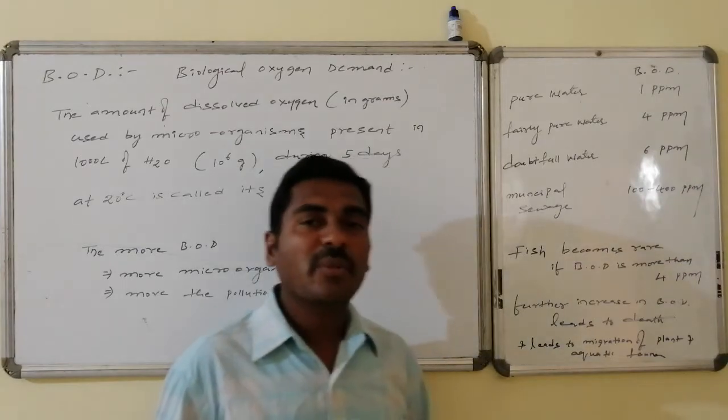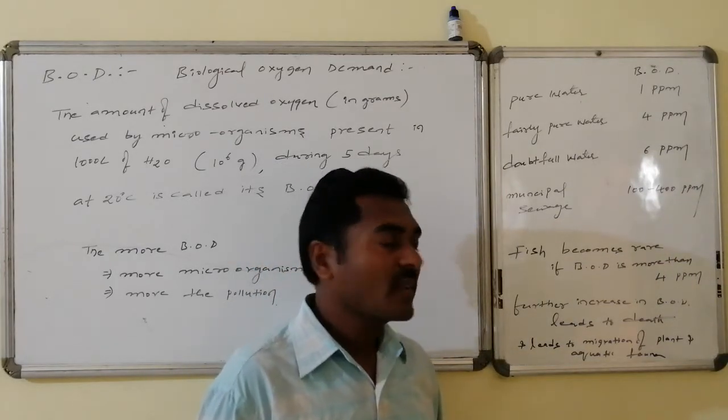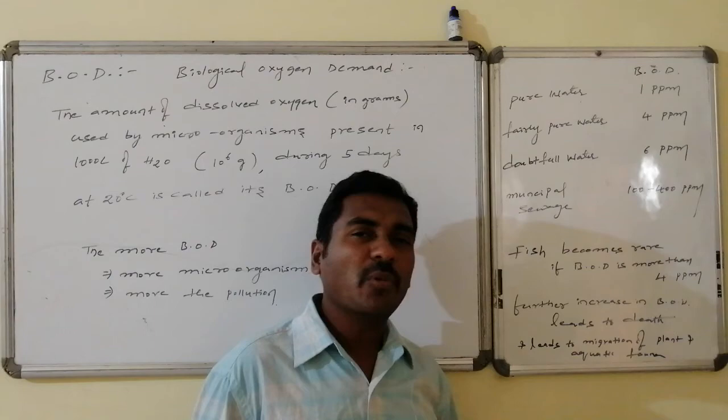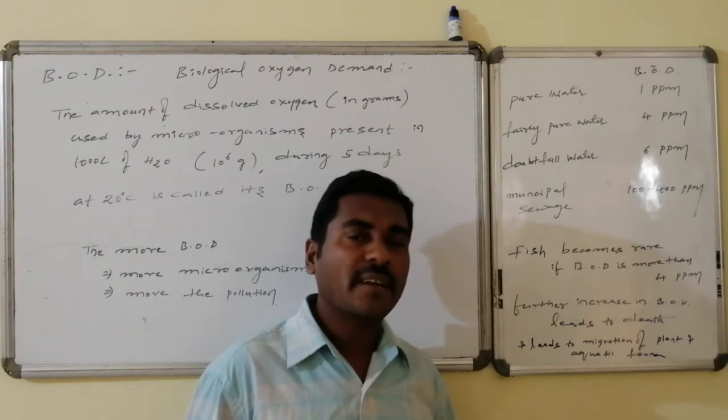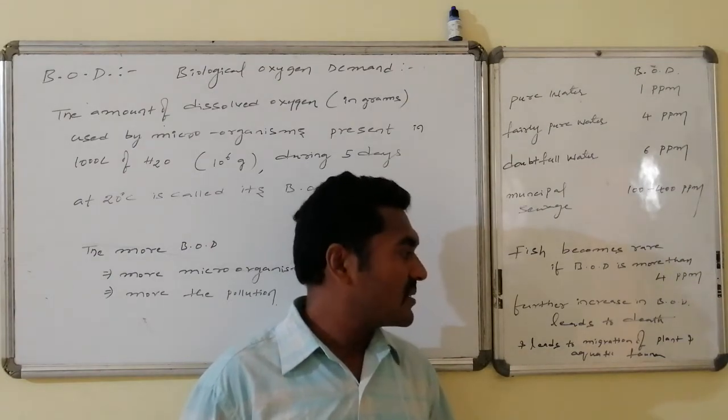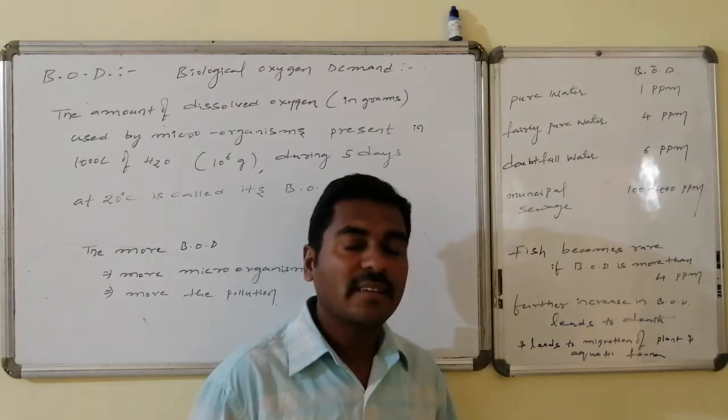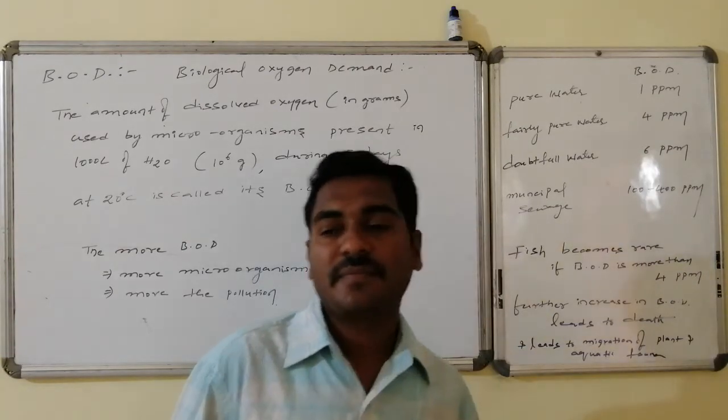Fish becomes rare if BOD reaches more than 4. Whereas if BOD increases further, even fish can die. And also there happens migration of plants and the aquatic fauna.